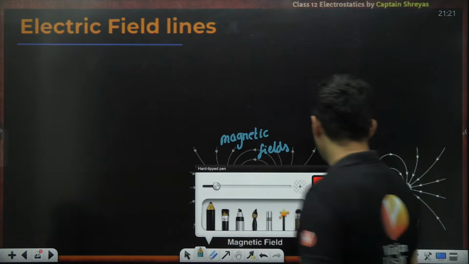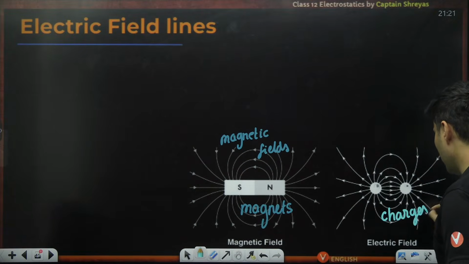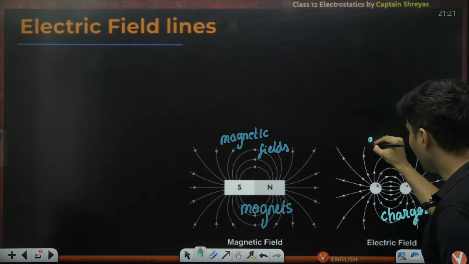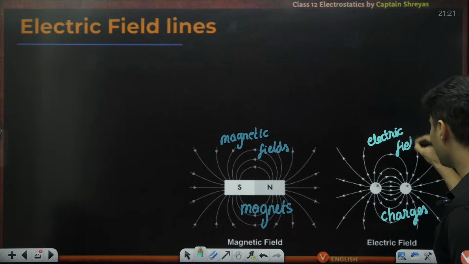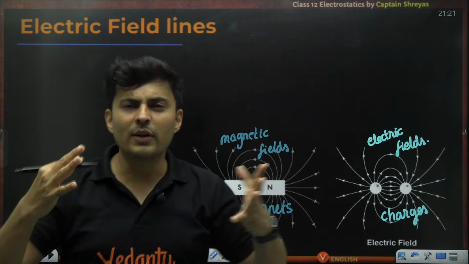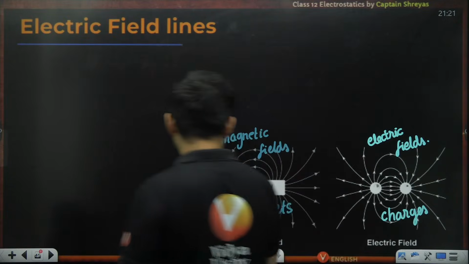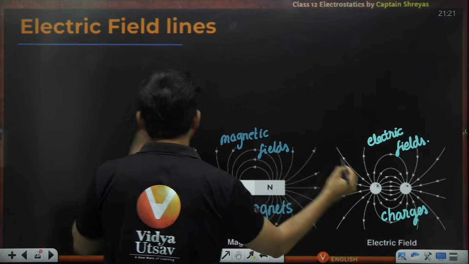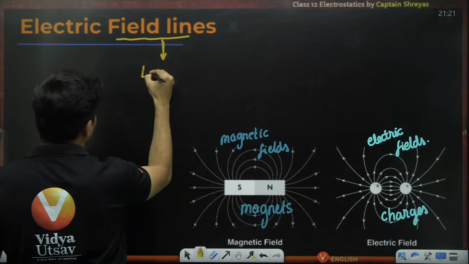So it is very obvious that electrical charges will produce electric fields around them. And any kind of field, be it gravitational field, electric field, or magnetic field, the field lines basically tell us